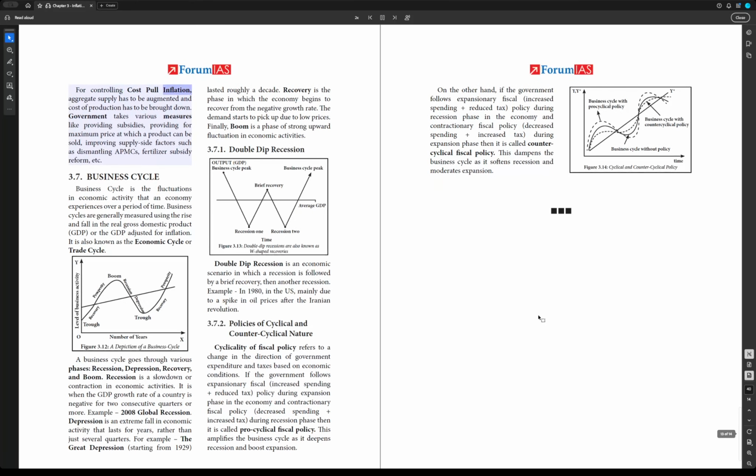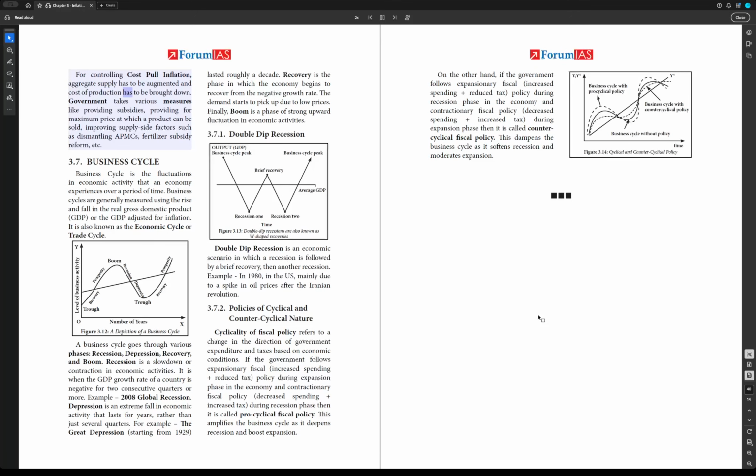For controlling cost pull inflation, aggregate supply has to be augmented and cost of production has to be brought down. Government takes various measures like providing subsidies, providing for maximum price at which a product can be sold, improving supply side factors such as dismantling APMCs, fertilizer subsidy reform, etc.